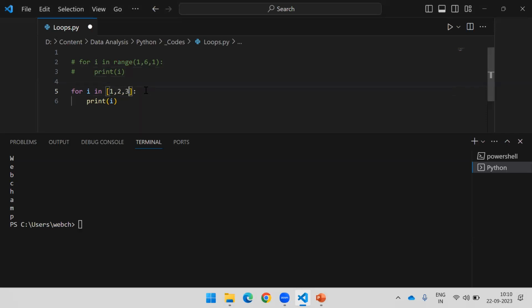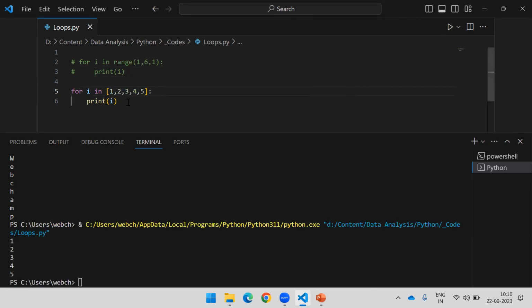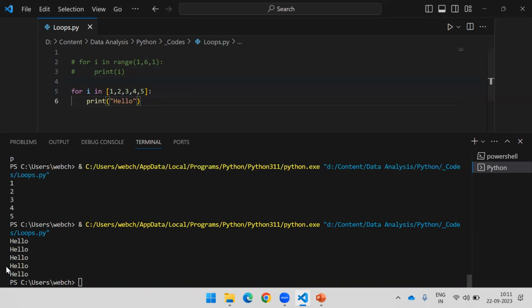So if I say 1 2 3 4 5, in this case nothing will be ignored. This is another range. In the case of the range function, the last value or upper bound will be ignored. In the case of a list, nothing will be ignored. And if I say print i, it is going to run. Instead of printing numbers, I can print hello. Whatever you want, you can pass here. That will be taken care of by Python.